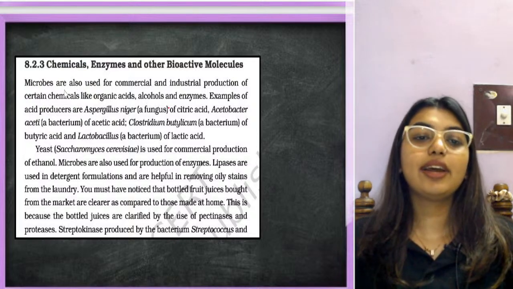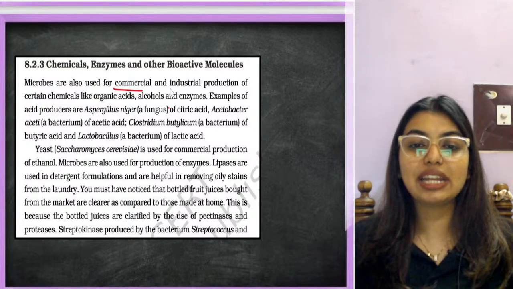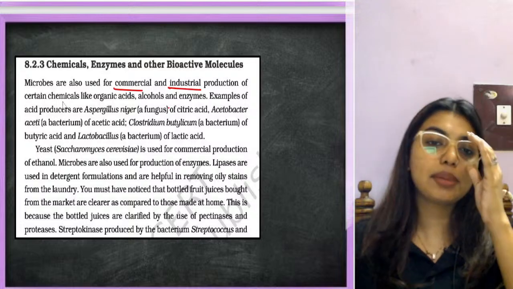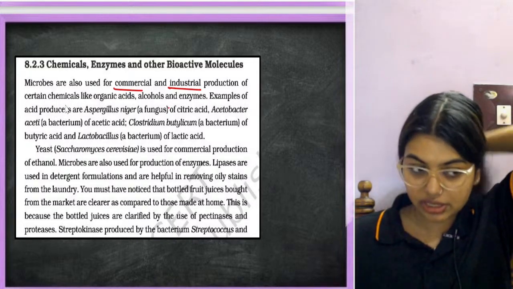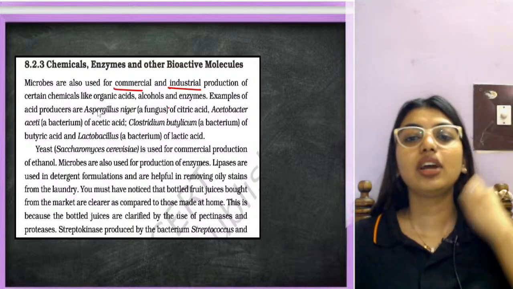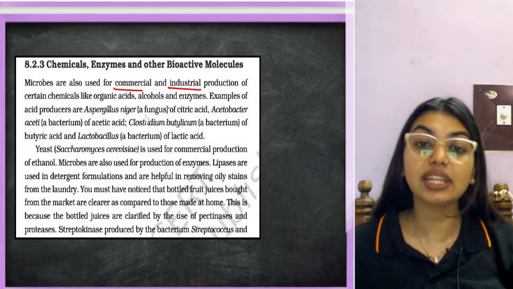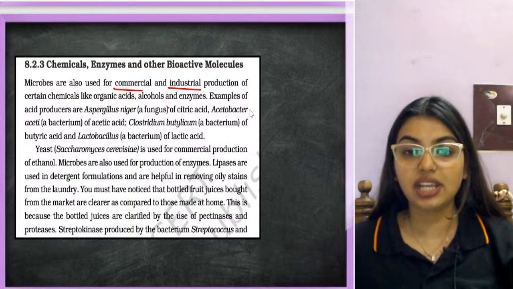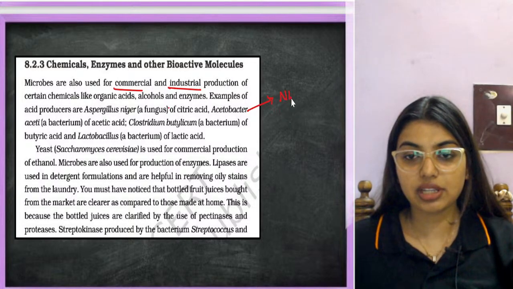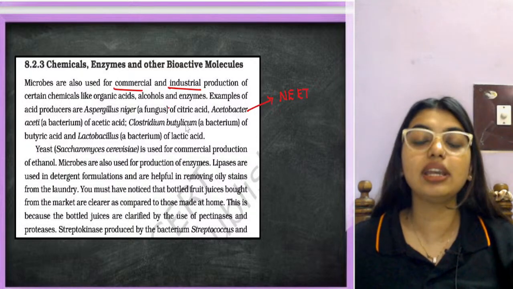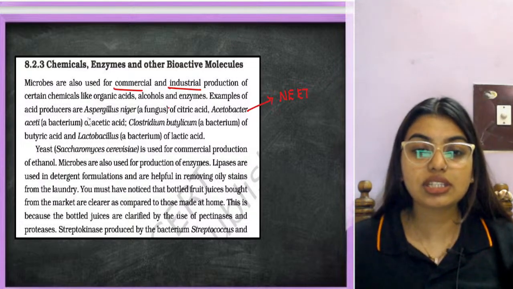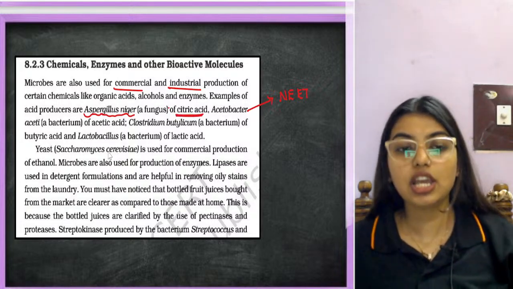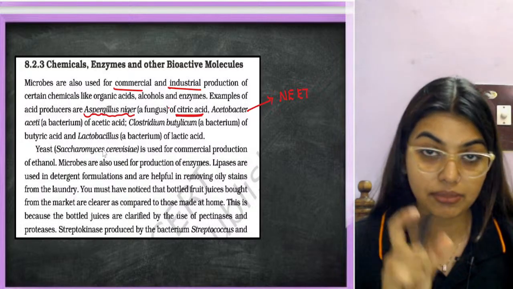Now microbes are used for commercial and industrial production of certain chemicals like organic acids, alcohols, and enzymes. Students, this is a very important thing. This is a very common NEET question, NTA's favorite question, because every year at least one word will come from it. Here, Aspergillus niger is going to form citric acid. So we are talking about an acid producing fungus.